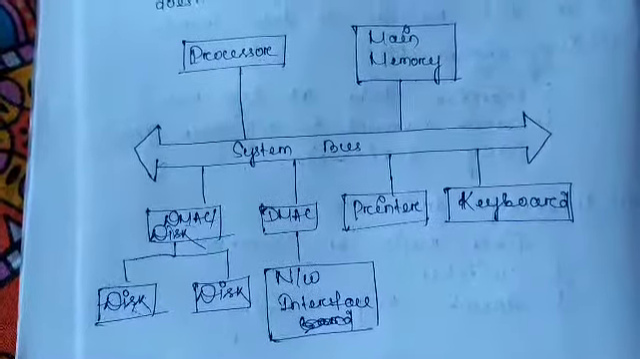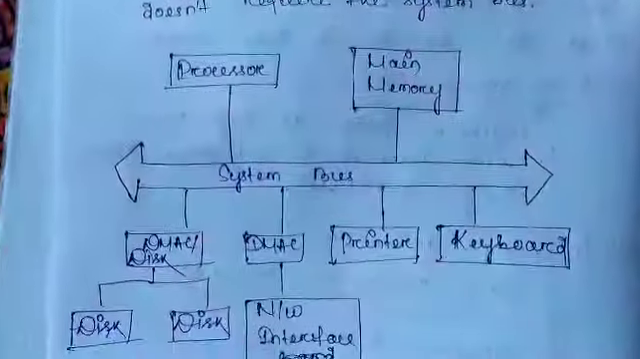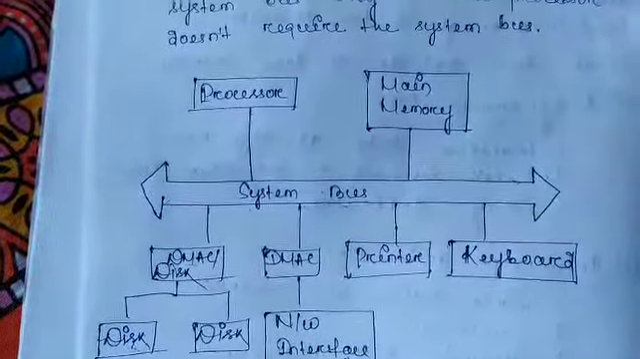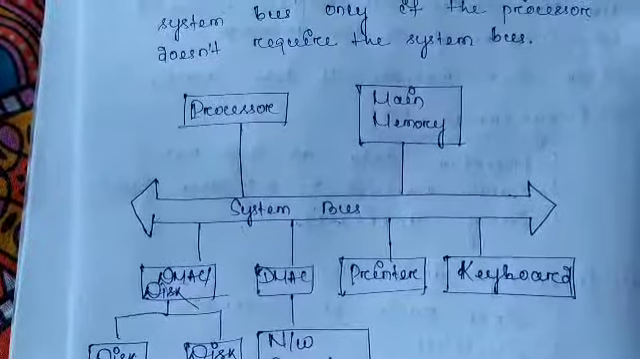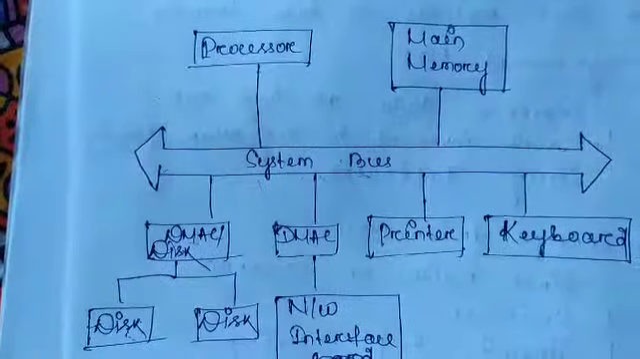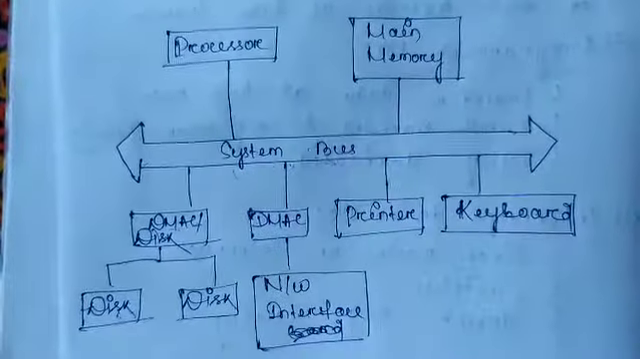And by using these three modes, the DMAC performs data transfer between the memory and these I/O devices. And this is all about direct memory access.